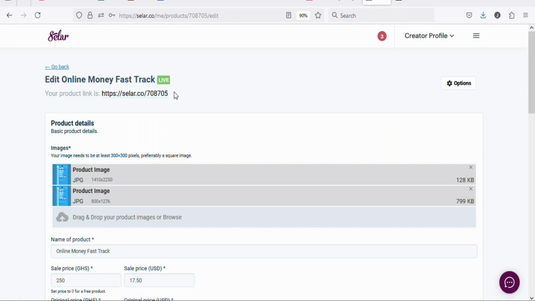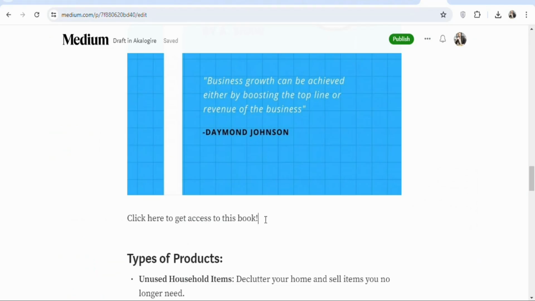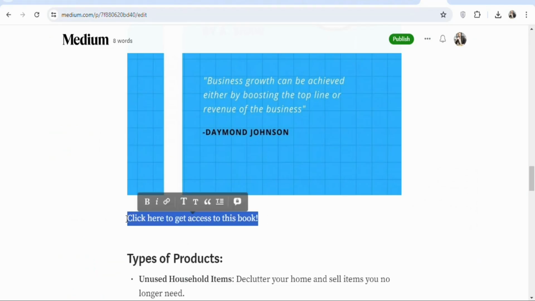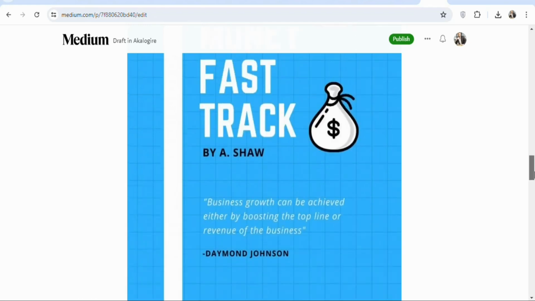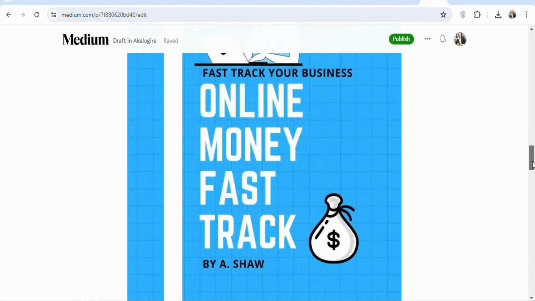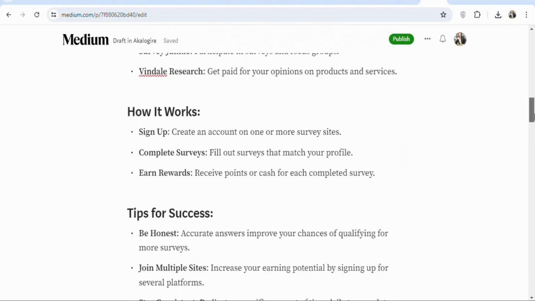Once that is done, come back on seller.co, highlight it. Once you highlight it, click on copy link. Once you highlight and copy the link, come back on medium.com, highlight your call to action, click on insert link. Once that is done, paste your link right here. Once that is done, press enter. You can see that has been done. Now if you publish your article, people are going to see your ebook and they can go ahead and then make a purchase for you to make money.